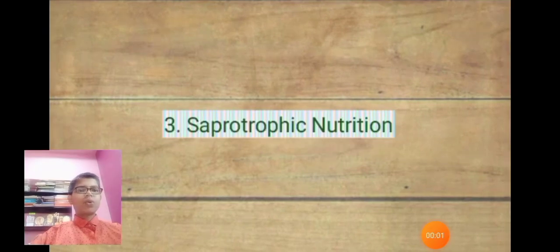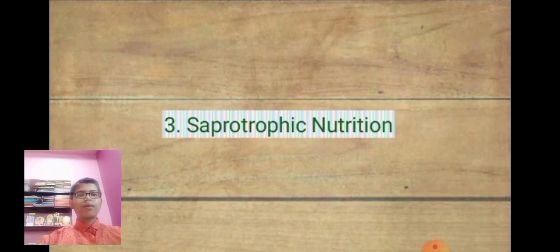Now we will talk about the third type of heterotrophic nutrition in animals, saprotrophic nutrition. The organisms that feed on dead and decaying organic matter are called saprotrophs, and such nutrition is called saprotrophic nutrition. For example, fungi and bacteria are saprotrophs.